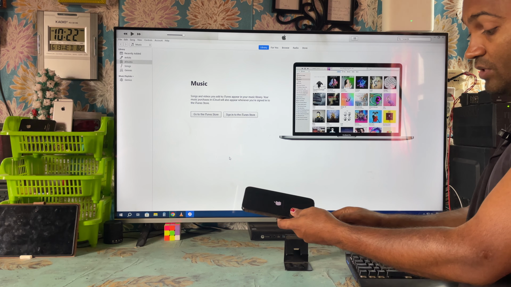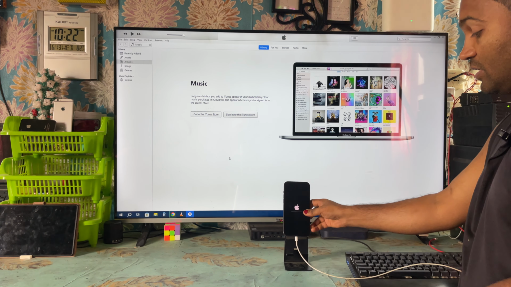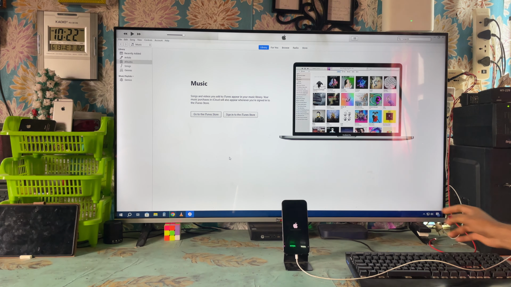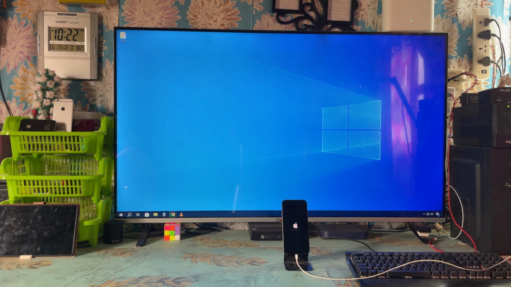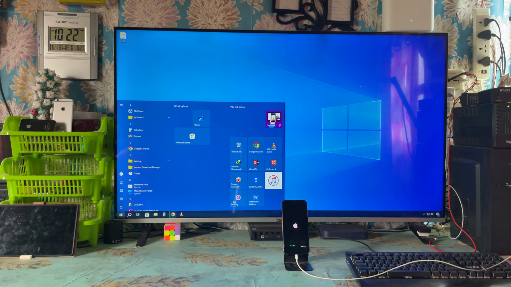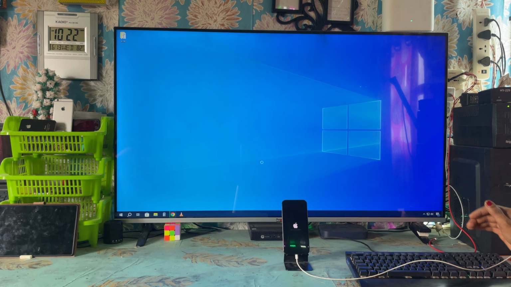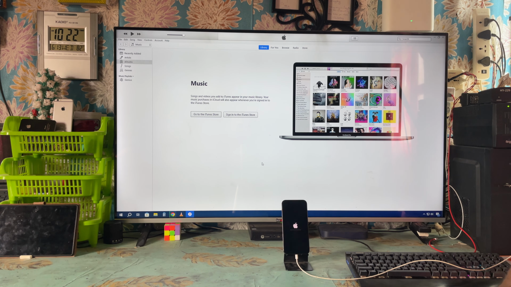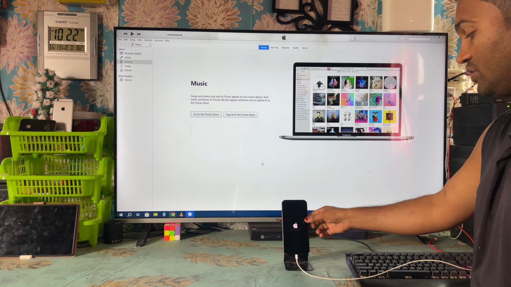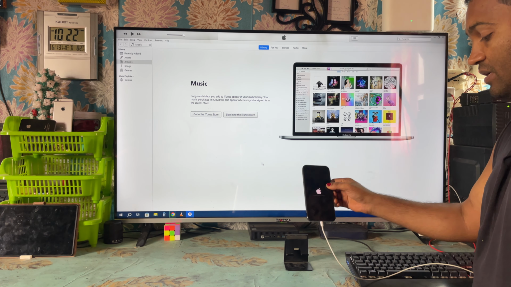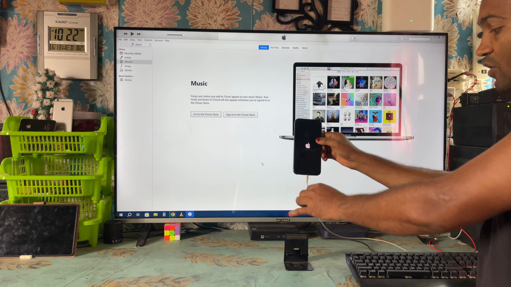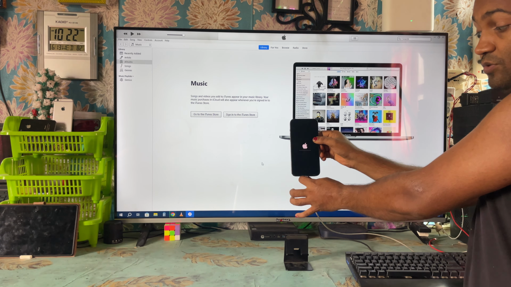I open iTunes, and of course I have the data cable connected. Then I close iTunes and once again open iTunes, but the device is not being detected. So what's the remedy for it? Quickly, if you would like to have the solution, don't worry, nothing happens. It happens sometimes due to a bug or because iOS has been damaged.